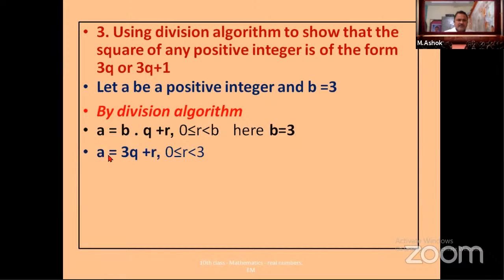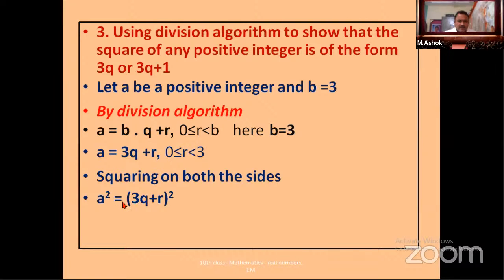So a equals 3q plus r, with 0 less than or equal to r less than 3. Square of any positive integer means you have to square both sides. Squaring on both the sides gives a square equals (3q plus r) whole square.